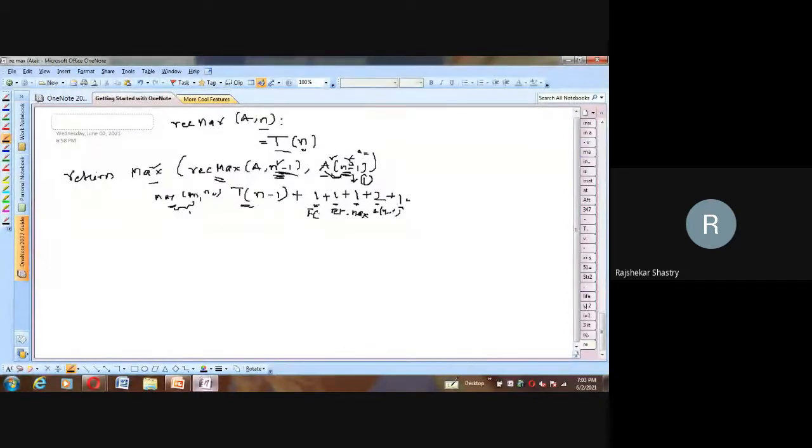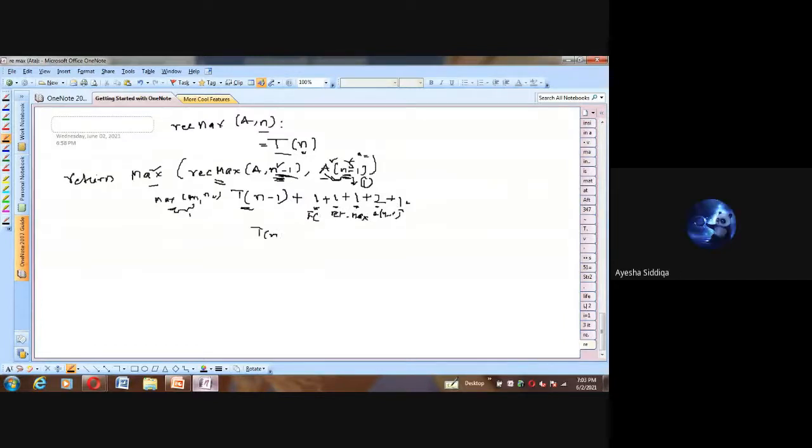So how many total did we get? T of n minus 1 plus 6. Return is already over, don't get confused. This return statement is one primitive. The max call is a function call, so one primitive. The n minus 1 calculation is one primitive, followed by the recursion call. So one more primitive. So 1 plus 1, 2 primitives.